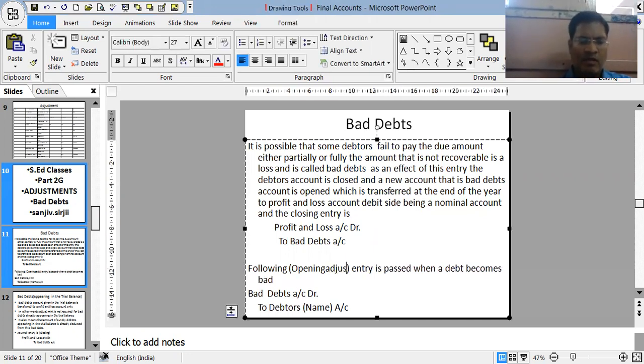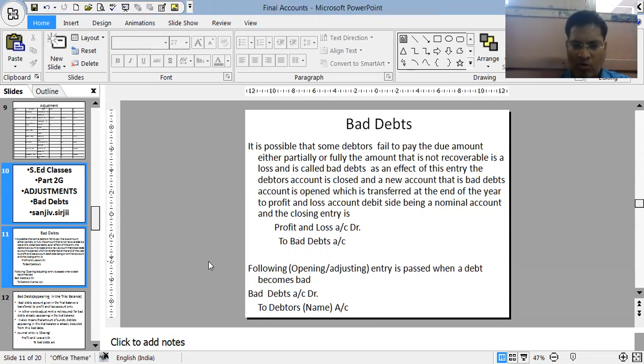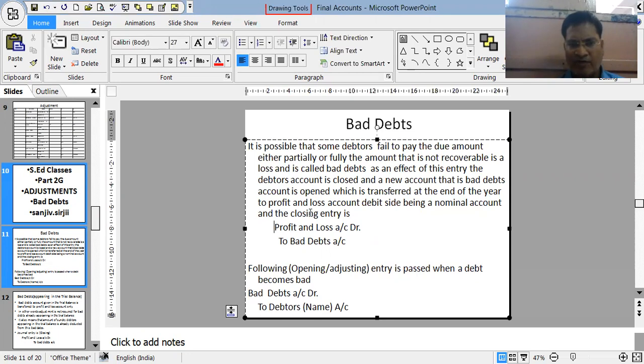And the opening journal entry, the adjusting journal entry, will be bad debts account debit to debtors account. Means suppose Anil, then bad debts account debit to Anil account. That means the account of the debtor is closed and a new bad debts account is opened, and any nominal account needs to be closed. They are closed over here in the profit and loss account.